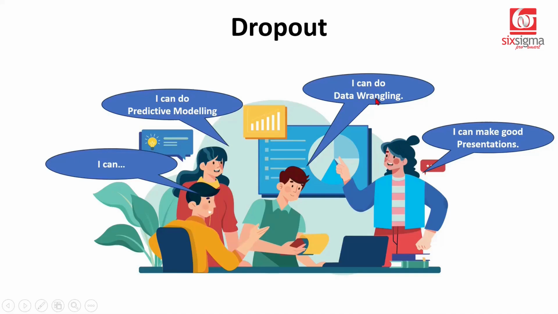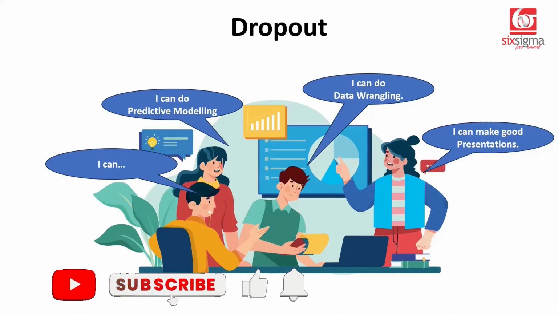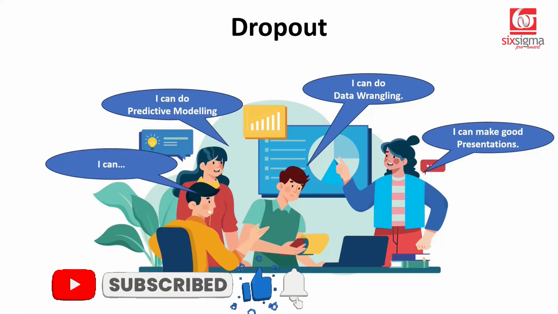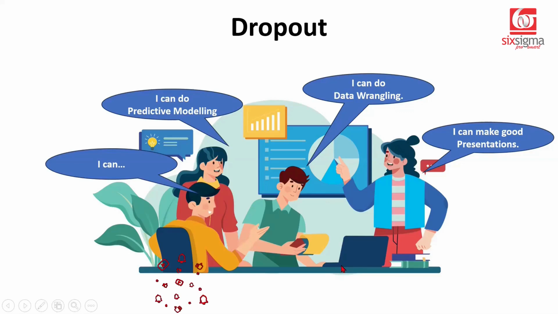Someone else says that I can do data wrangling. Another team member says that I can make good presentations. And there could be team members who are still trying to wonder as to what they can do, but they're not quite vocal about it. But it is very natural in a setting like a team, whether you're working on a project at work or you have a team, let's say we talk about sports, you'll have players with different strengths. And that seems to be the case here. Together, these people give an amazing output.